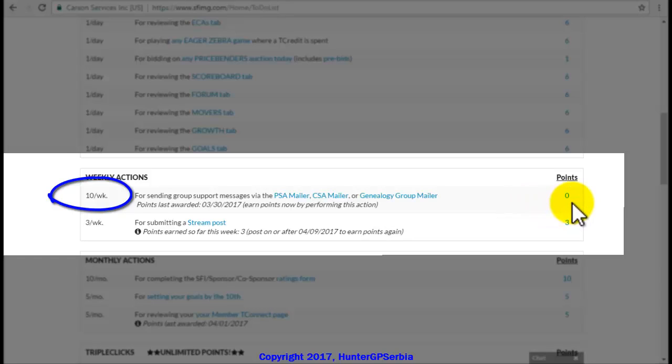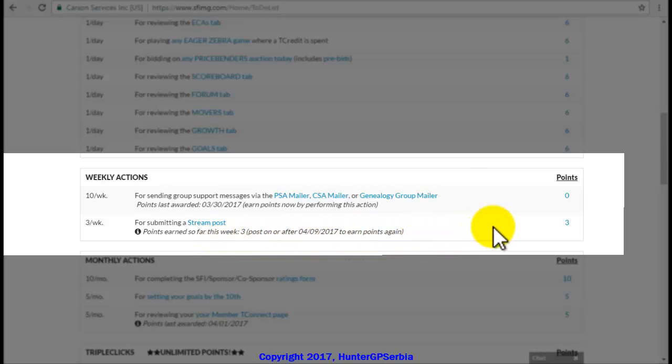The beginners will be able to complete this task only if their sponsor provides them with a member. It is not important if the member is active or not. The second weekly action is posting the stream post in the Stream tab, which is also located within the daily actions, and for this action you can get 3 Versa points per week.